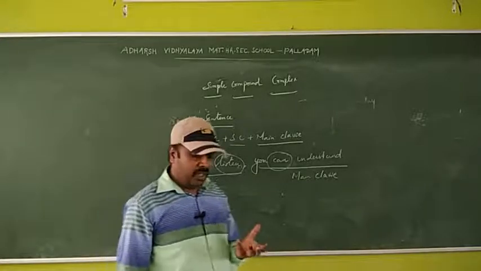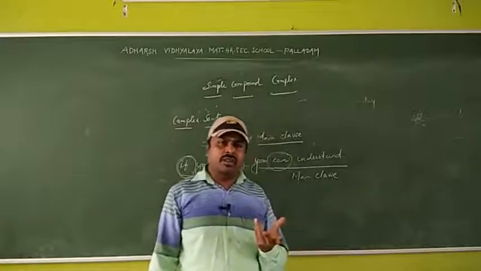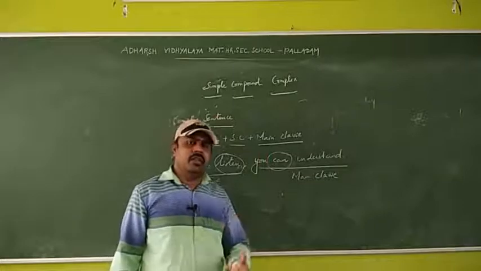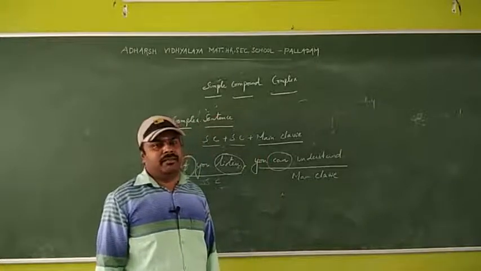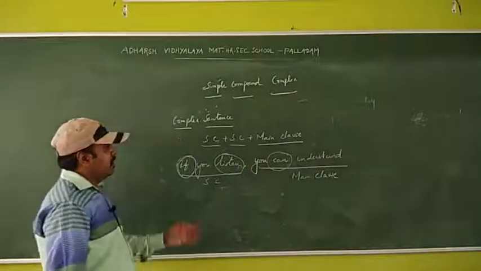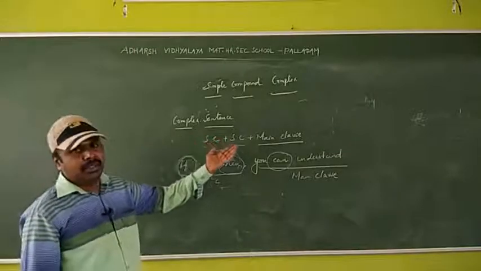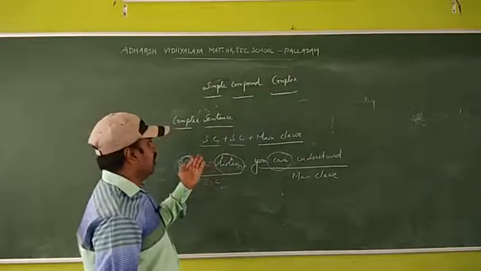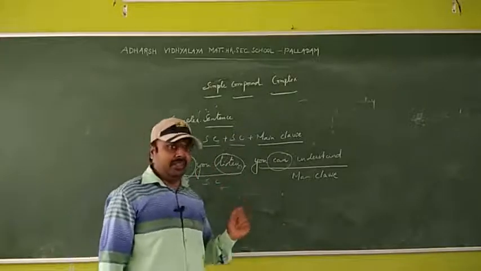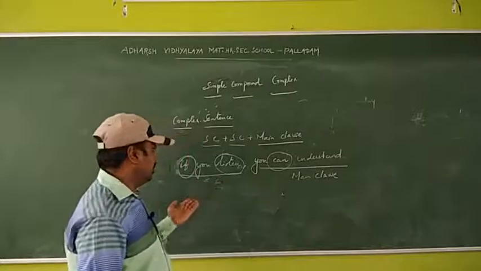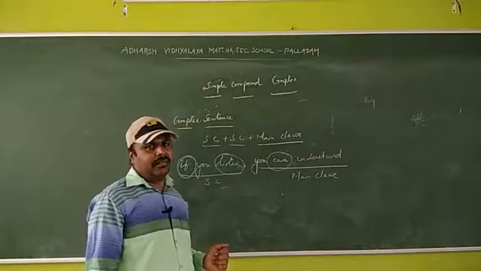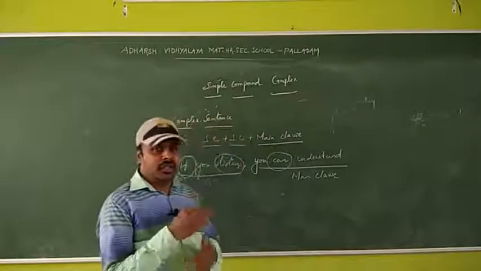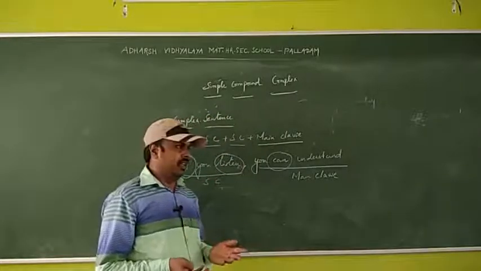Okay, so when you write a leave letter, you are going to start with "As". There, as is a subordinating conjunction. So in a simple sentence we are using phrases, different phrases are there. In a compound sentence we are using a coordinating conjunction. And in a complex sentence we are using a subordinating conjunction. So all join together.